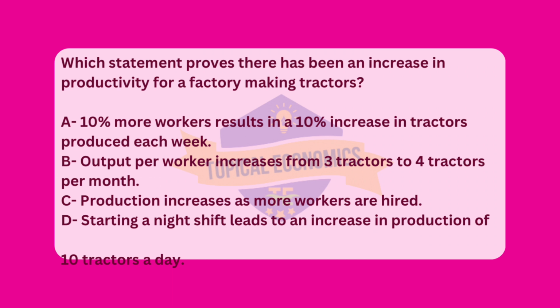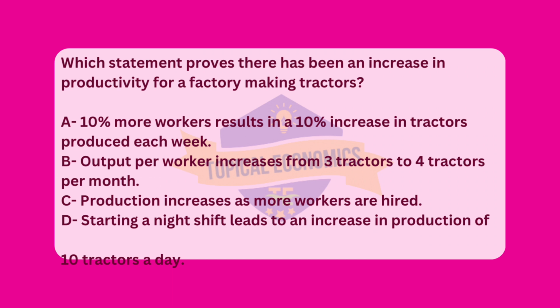Next, option C, production increases as more workers are hired, shows an increase in production, but it does not necessarily imply higher productivity. Hiring more workers increases output, but if the output increase is just proportional to the number of workers added, then it doesn't indicate that each worker is producing more efficiently.